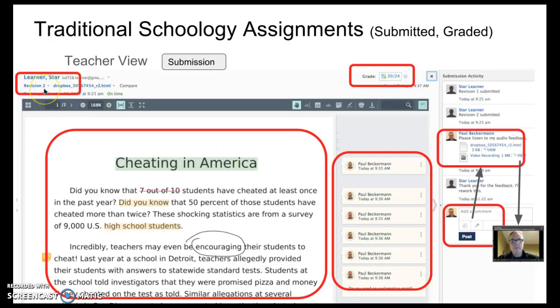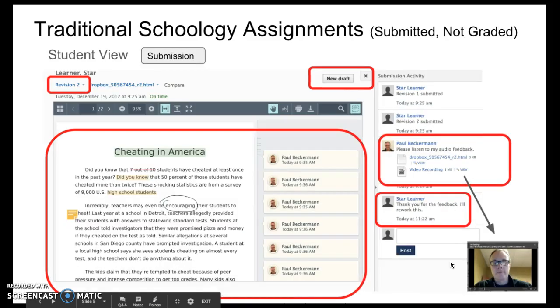So here we can see we're on revision 2. We've marked up our text. We can draw things, we can highlight things, we can put a little post-it, and then the notes appear over here on the side. And then we can also go over to the side here, and if we use the microphone, that just puts a recording right underneath my comment. So I type my comment in, that's please listen to the audio feedback. Click on the recording, and then there's a little link so they can watch or listen to my feedback. And if I did upload something, that appears over here as well. And you'll notice here Star Learner has given me feedback by putting comments in his own box.